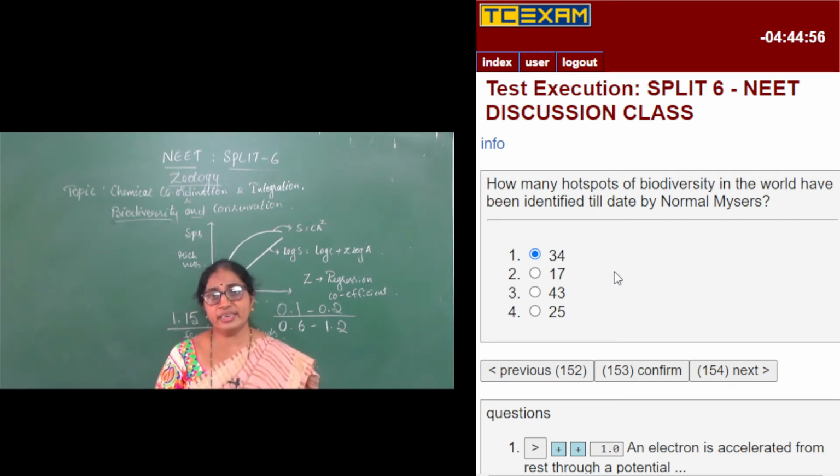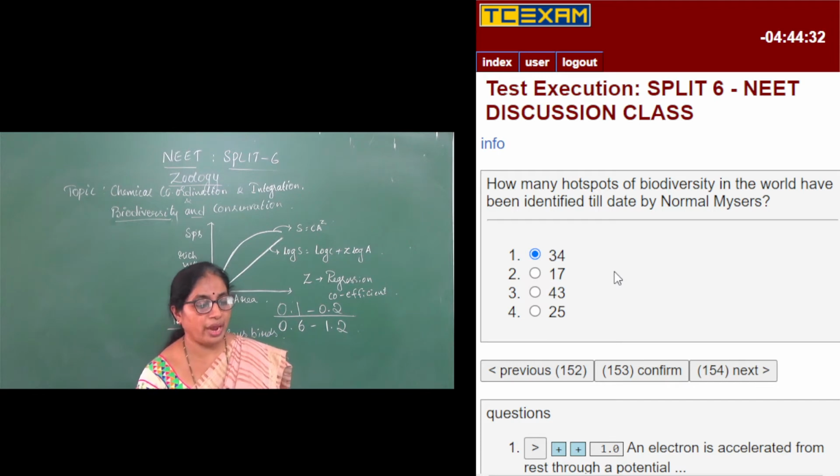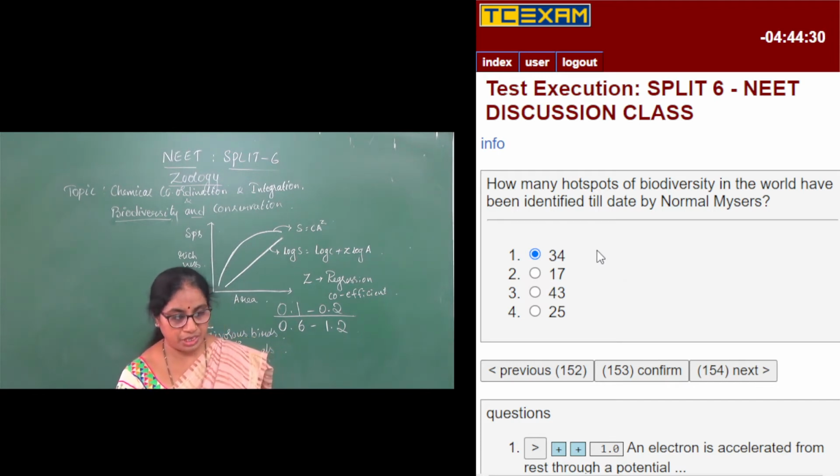So earlier India had only 3 hotspots. Now it has got 4 hotspots. So the northwest savannas are also included as one of the biodiversity hotspots of India, along with the Western Ghats, the Indo-Burma region, and the Himalayan region. Along with the 3, one more is added. That is the northwestern savannas are also added to the list now.